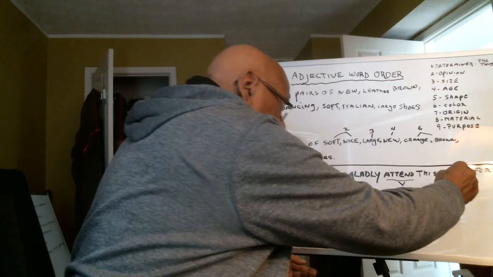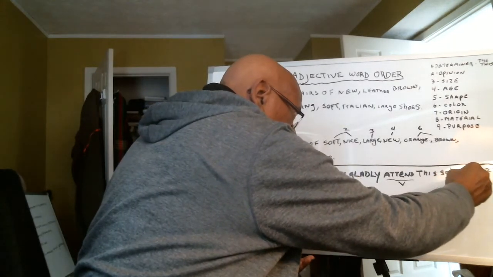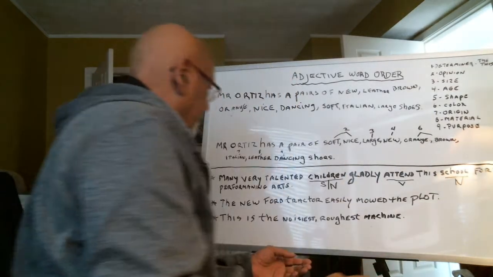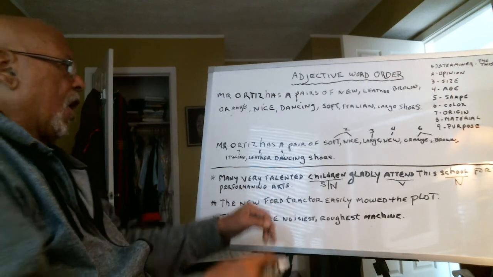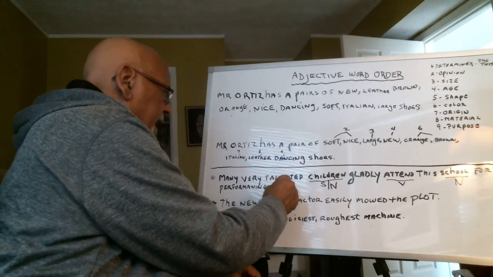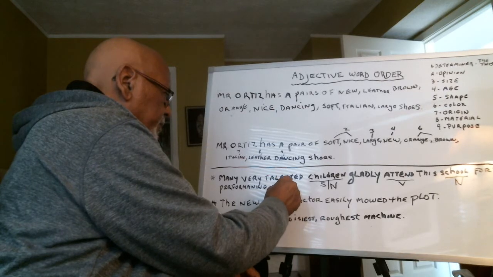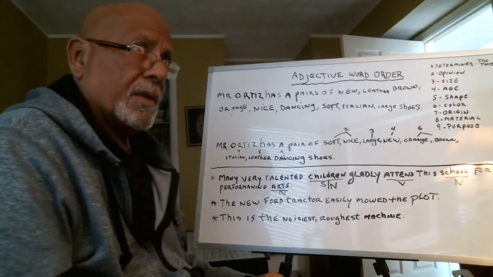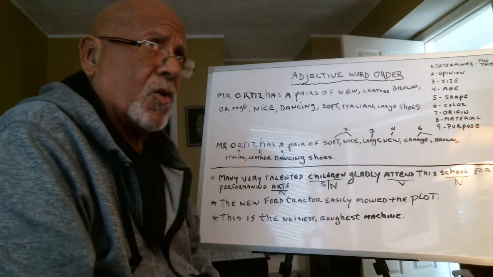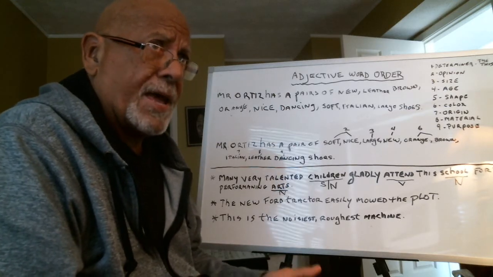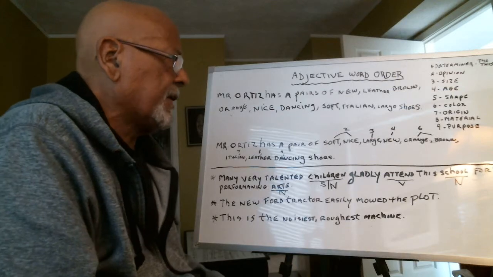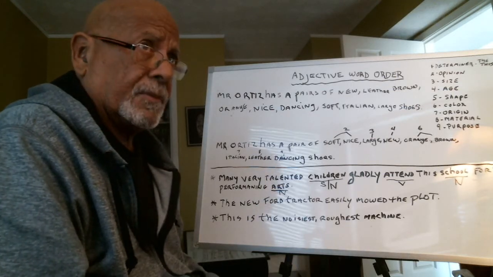Okay, so we have school. It's a place. And then we have arts. It's a noun. The fourth thing we could look for is pronouns. In this sentence, there's no pronouns.